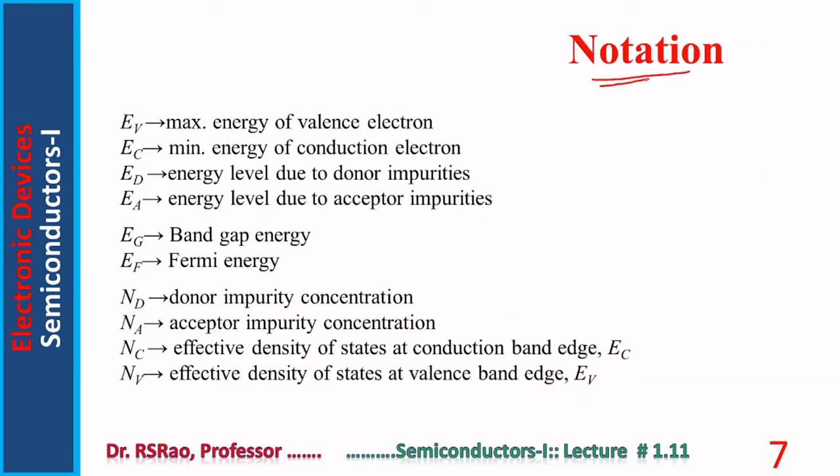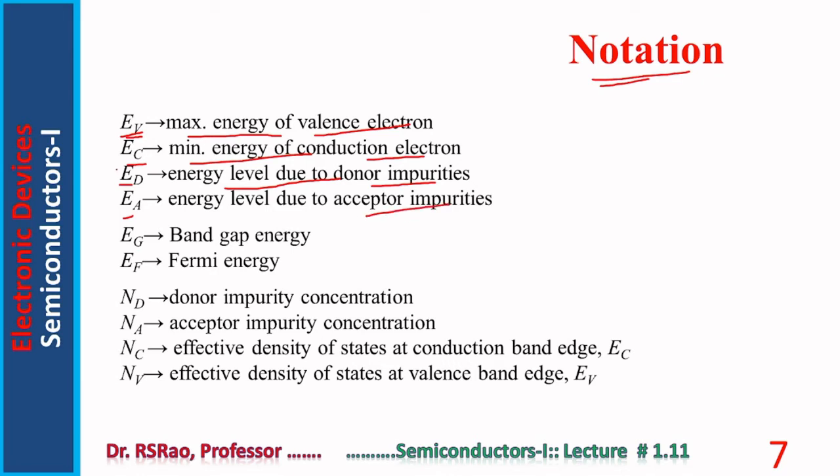Here, certain points are given regarding notation. EV represents the maximum energy of a valence electron. EC, minimum energy of a conduction band electron. ED, energy level due to donor impurities. EA, energy level due to acceptor impurities.